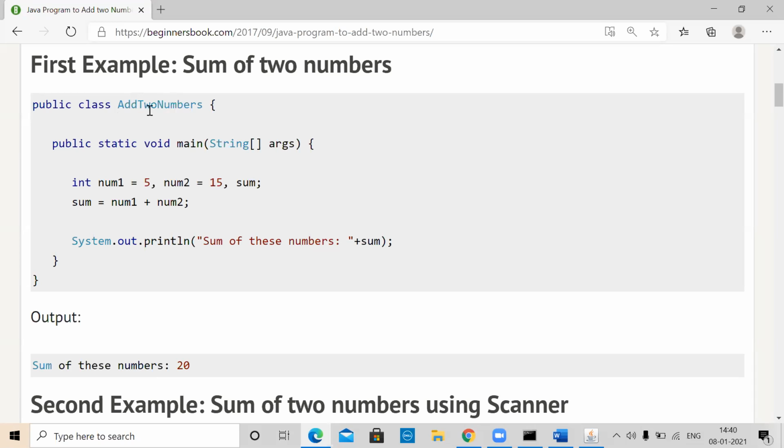So the class name, and then the curly brace begins. Whenever this curly brace begins, you can now type in a lot of things until its corresponding closing curly brace comes. Whatever is there in between the beginning and the ending curly brace constitutes this particular class.